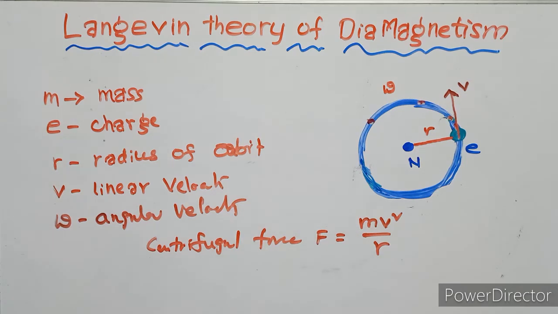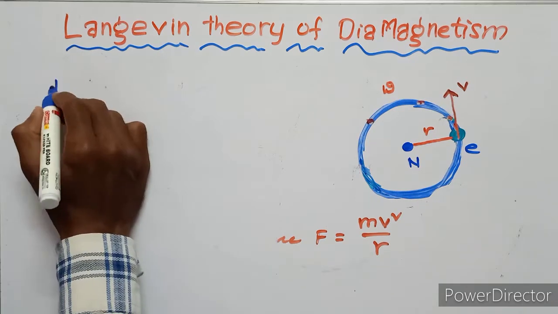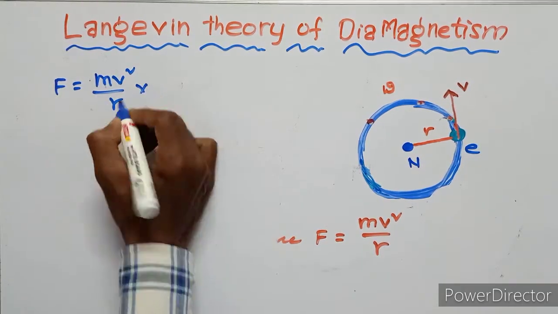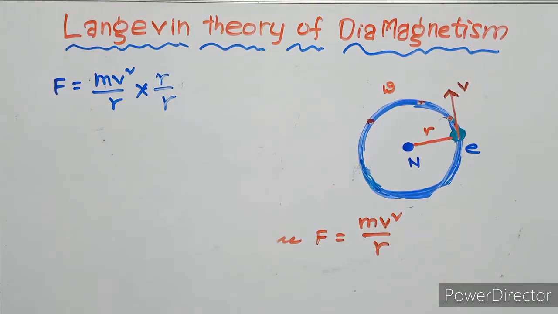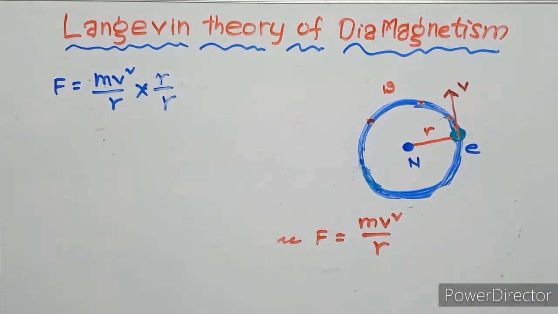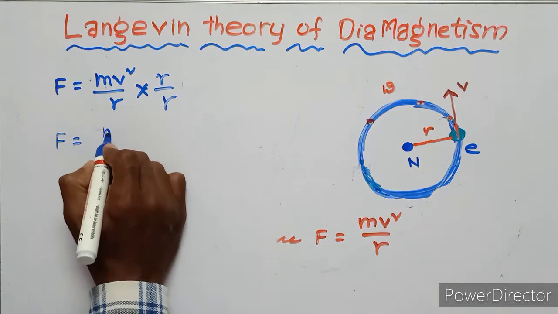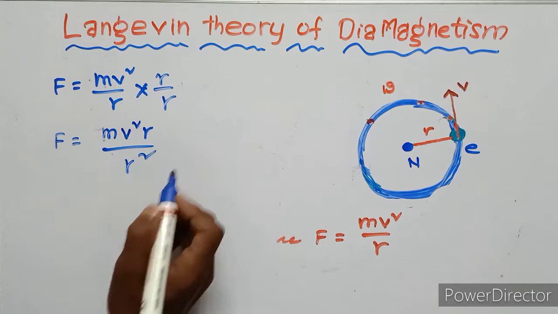This equation can be written as F equals m v square upon r. So r upon r, there is no change in this value. r is cancelled, so that value is the same. So F equals m v square r upon r into r square.